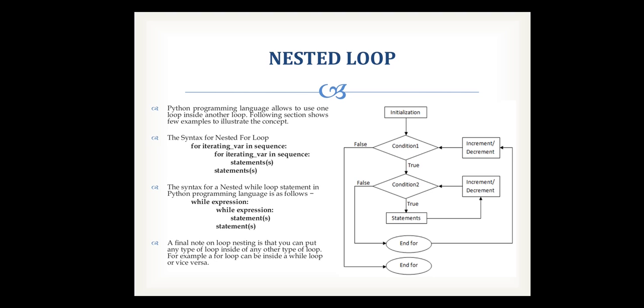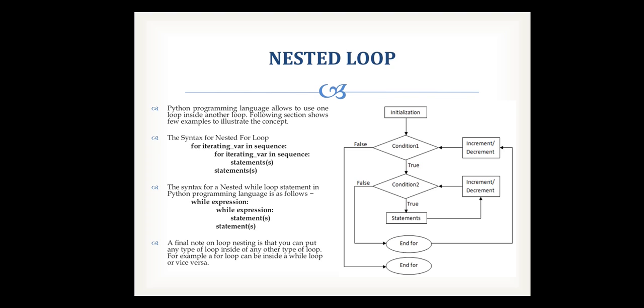All the statements of the internal for loop are executed, then the first iteration of the outer for loop is completed, and then it iterates again for the second iteration. The internal for loop again iterates for n number of iterations, and control passes to the outer for loop. Similarly, the while loop is executed.